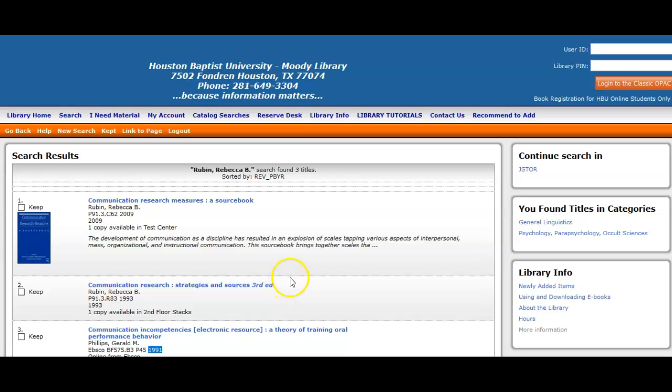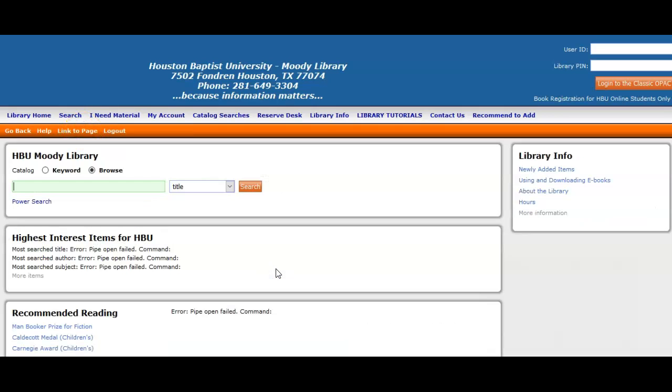We're back to the library's catalog. So if you want to run a new search, for example, you can click on New Search here. And let's run a subject search. So I'm going to drop down, subject search, and type in behavior modification.